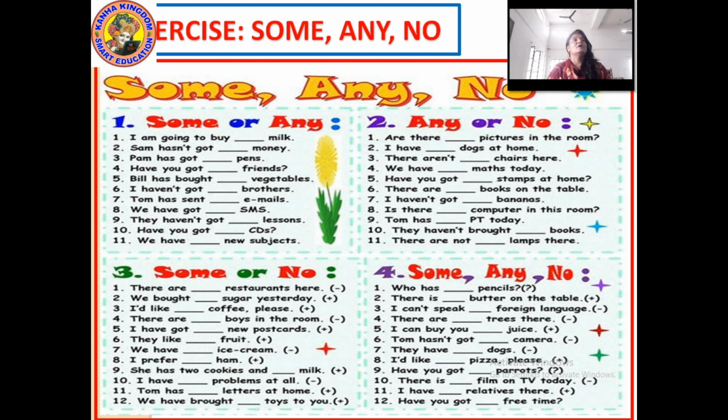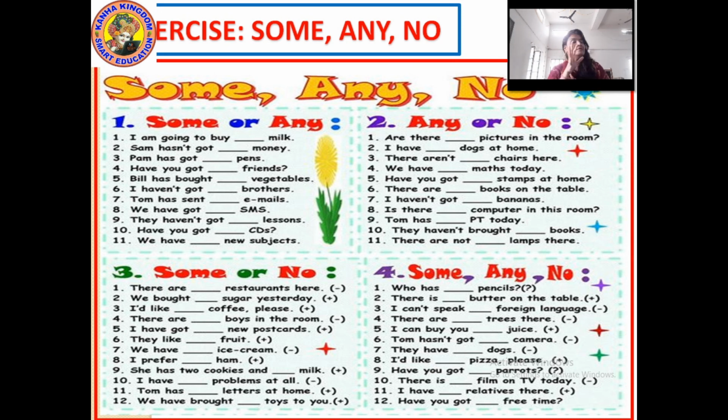Here are 4 exercises. In the first exercise you have to use some and any. In exercise 2 you have to use any or no. In the third exercise you have to use some or no. And in the fourth exercise you have to use all three, that is some, any and no. Like, I am going to buy milk.